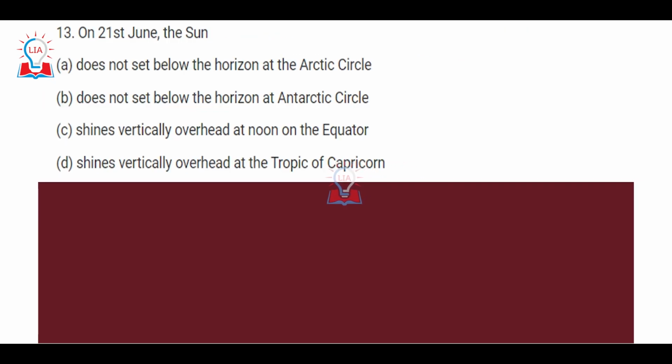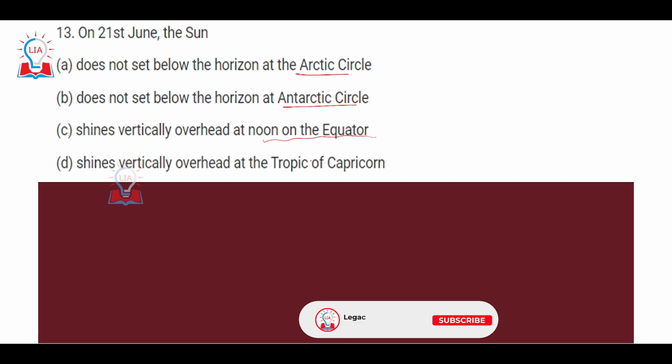The 13th question is regarding the movement or revolution of the earth around the sun, where it has been asked that on the 21st of June, the sun does not set below the horizon at the Arctic Circle, does not set below the horizon at the Antarctic Circle, shines vertically overhead at noon on the equator, and shines vertically overhead at Tropic of Capricorn.